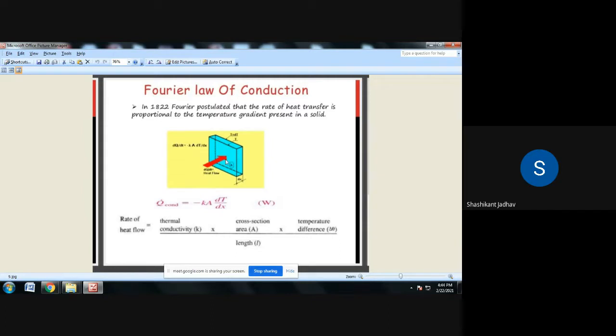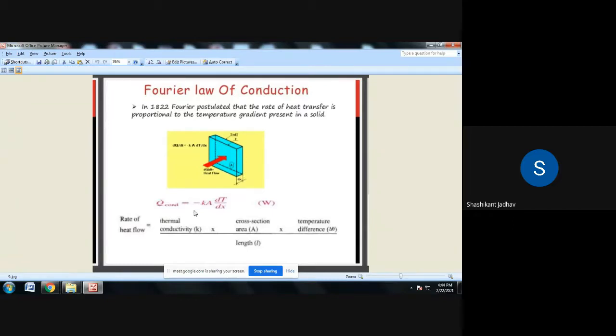So heat transfer rate through this particular solid is directly proportional to the area normal to the direction of heat flow, and the change in temperature with respect to distance. This surface has temperature T1 and the right hand surface has temperature T2. Change in temperature means T2 minus T1, final temperature minus initial temperature, divided by the distance, the thickness of this object, that is dx. So Q is directly proportional to area and change in temperature with respect to distance.